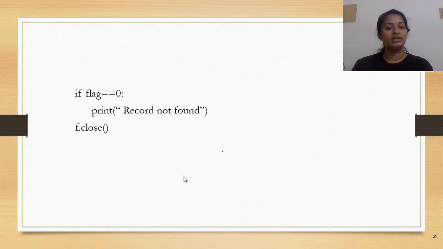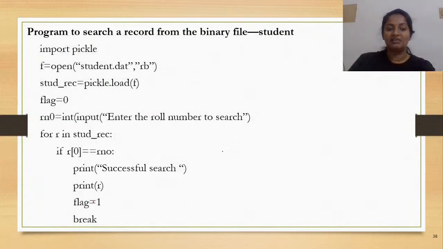Okay, so when you are coming out of the loop, you can go check for the value of the flag. What if the value of flag is still 0? That means it has not been changed. Why has it not changed? That means the record was never found. If the value of flag is still 0, we write that the record is not found. The print message stating the record is not found. But if the flag value is equal to 1, that means the search was successful and you actually found the record.